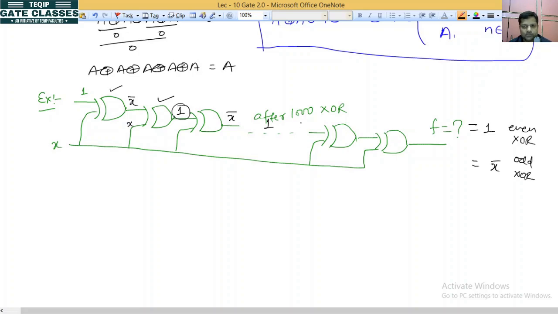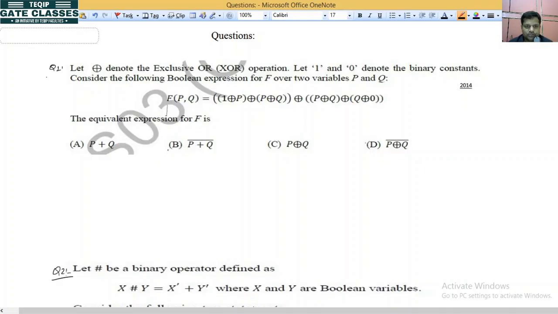So which one is correct? 1000 is even or not? Even. So if it is even, then this option is correct. So what will be the output after 1000 XOR gates? It will be 1. But if it asked about the value after 2021 XOR gates, 2021 is odd, so it will be x bar. These are previous year's GATE questions.